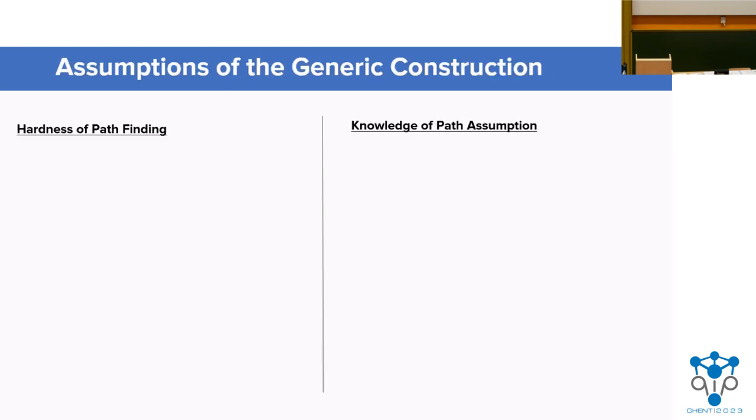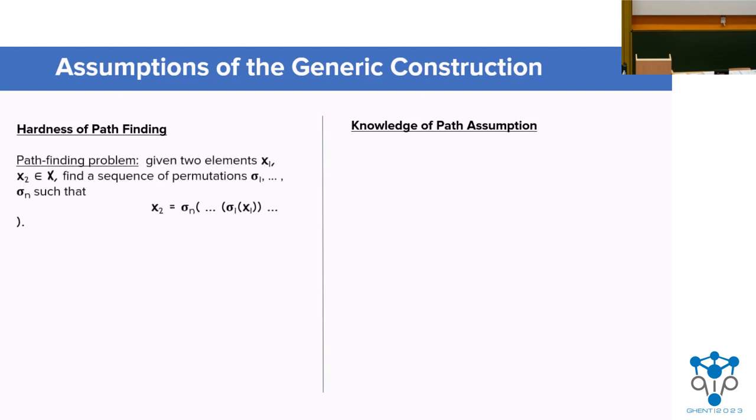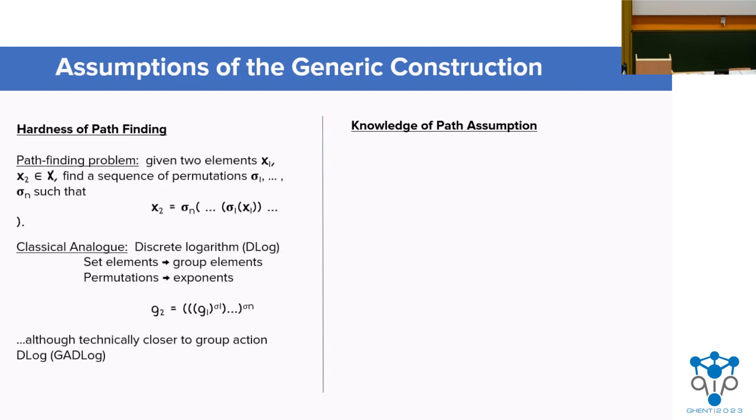Our construction needs two assumptions for security, which we call the hardness of path finding and the knowledge of path assumptions. The path finding problem is essentially an analog of discrete log modified to our setting: given two x's, or set elements, find a path of permutations between them. We emphasize that while discrete log is itself easy quantumly, certain analogs like group action discrete log are not, and we'll go over this a little more in just a couple of minutes.